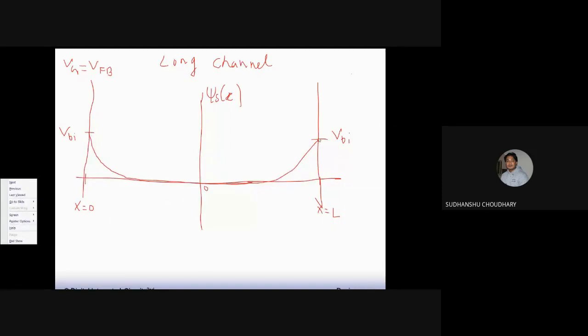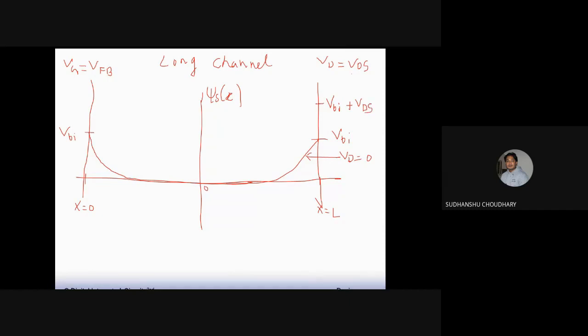This is when Vd is equal to 0, I mean, no Vd has been applied. Now let us apply a Vd equal to Vds. When Vds is applied, the built-in potential across the drain bulk junction increases to this level, again Vbi plus Vds.